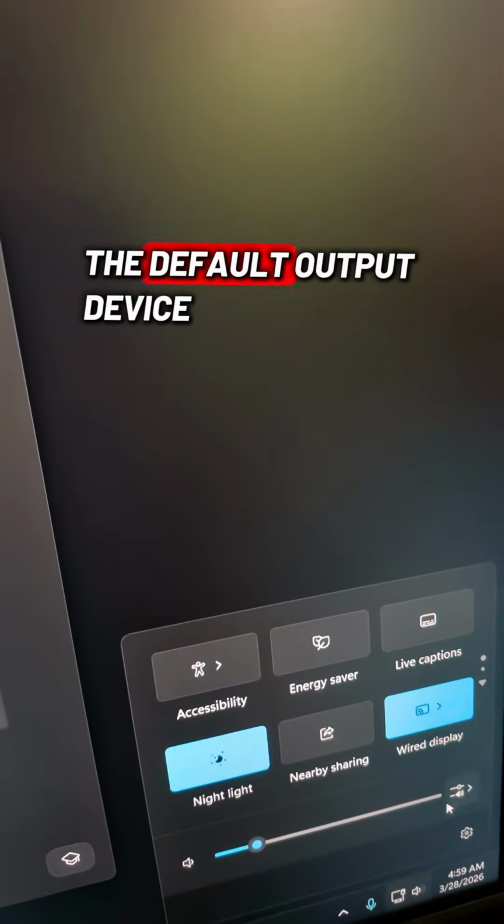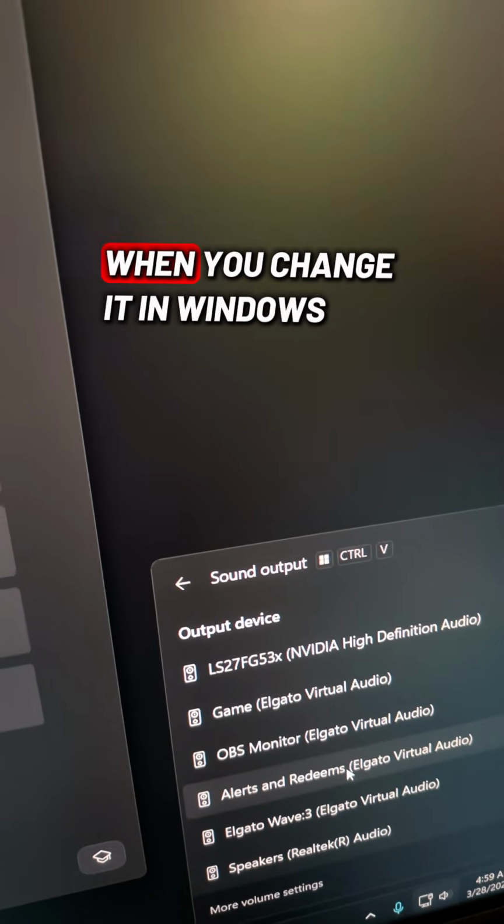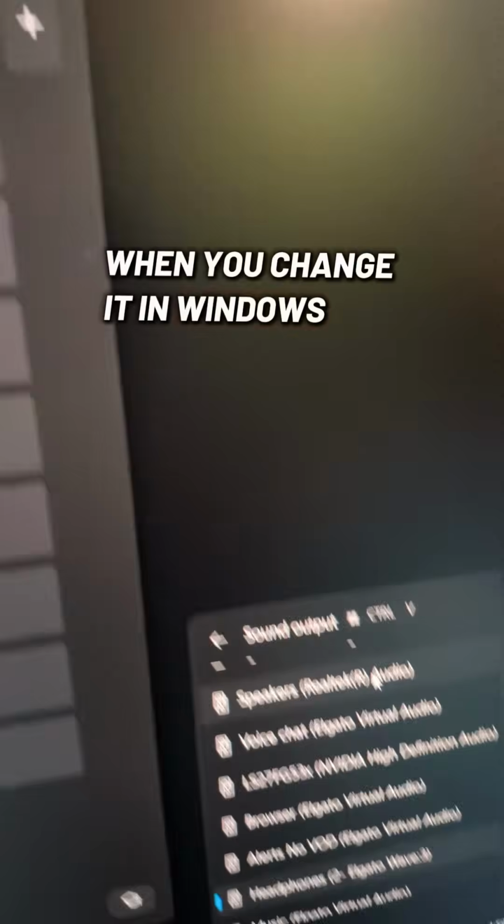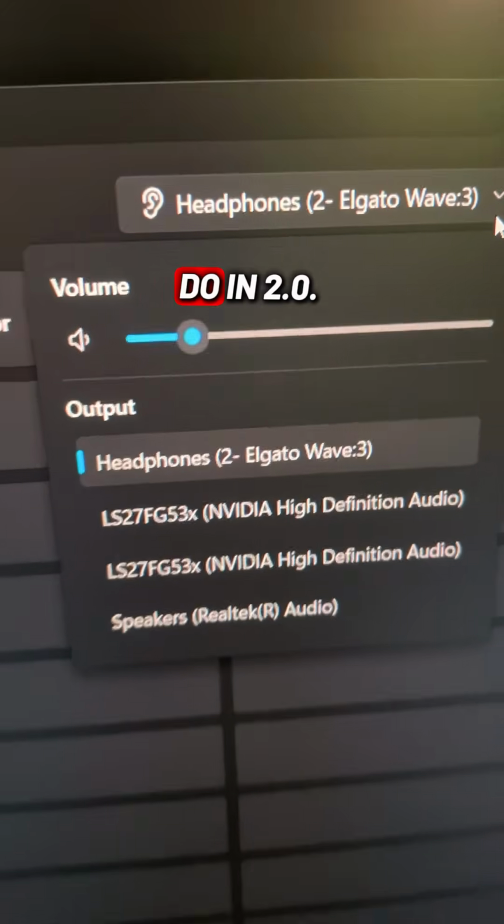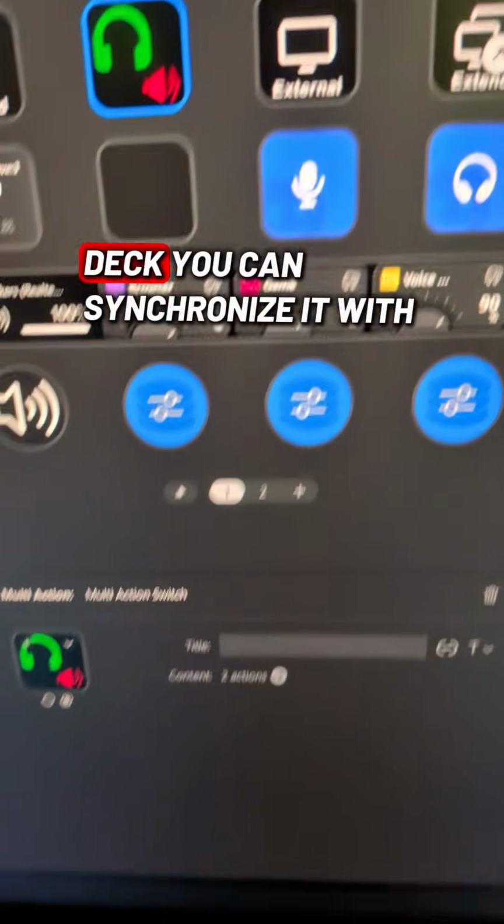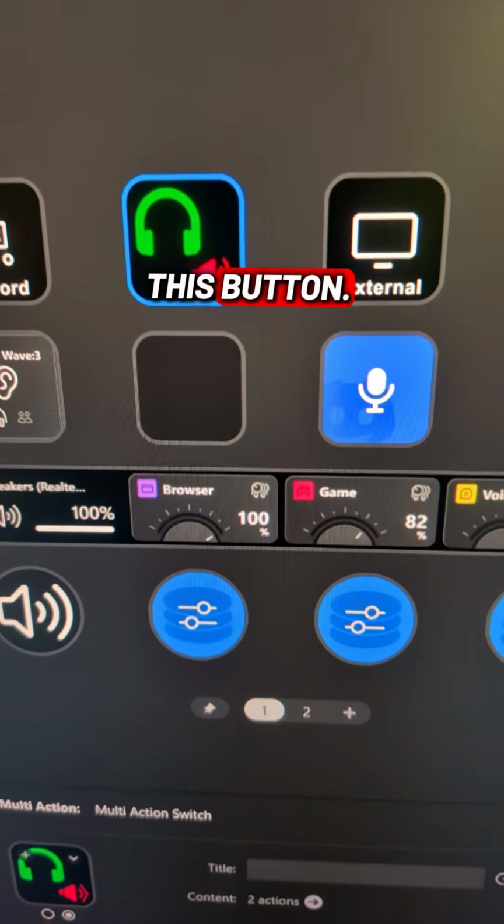Wavelink 3.0 no longer synchronizes the default output device when you change it in Windows, the way that it used to do in 2.0. But if you have a Stream Deck, you can synchronize it with this button.